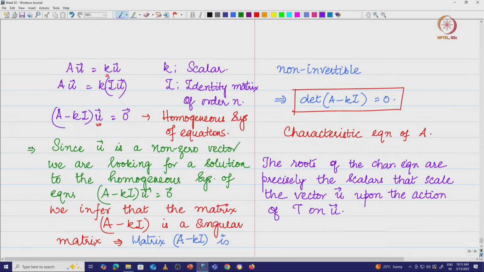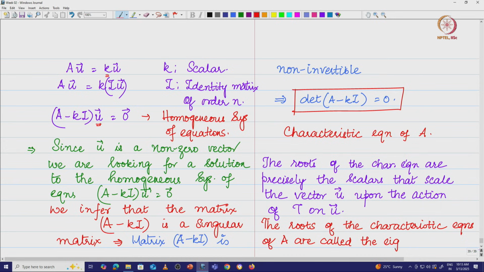So, the roots of the characteristic equation of A are called the eigenvalues of A. Is this clear?